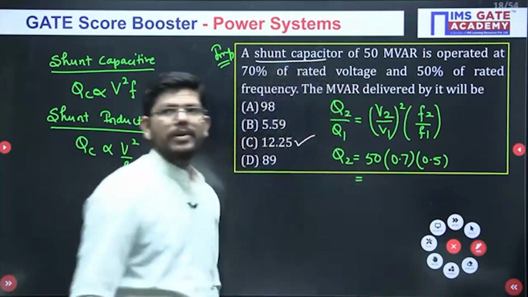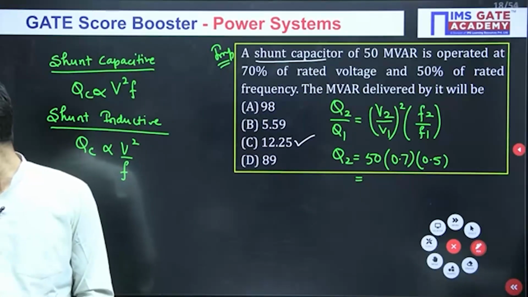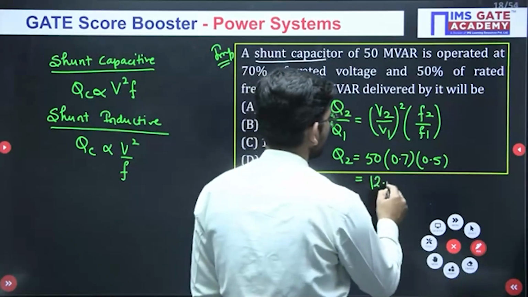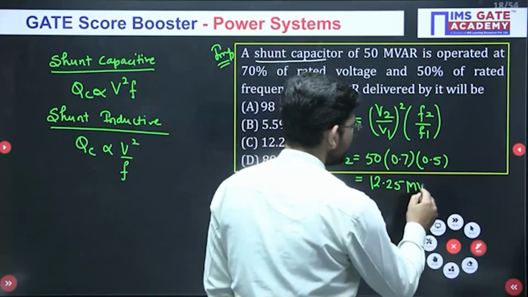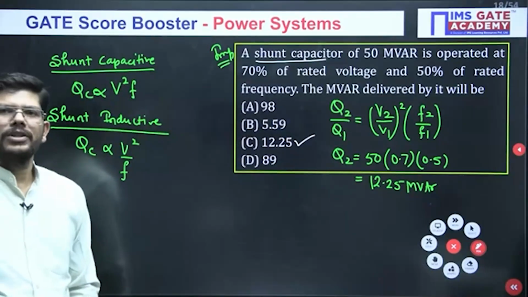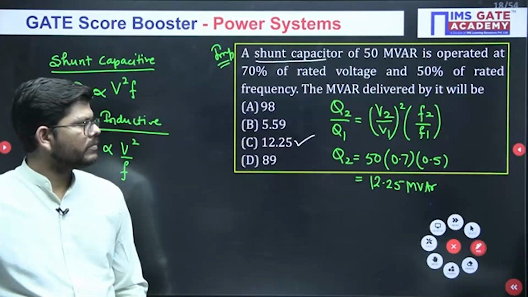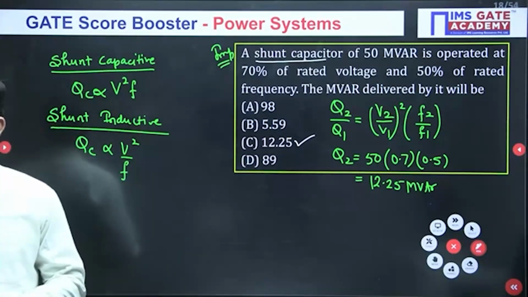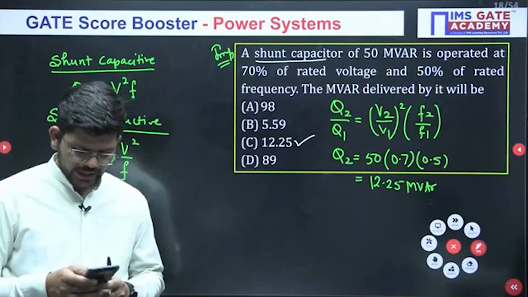So what you will be getting after putting the values? What you will be getting here? 12.25. This is the answer that you are getting, 12.25. So option C will be the right option. Is that fine? Just cross check, solve once again. Divya, your answer is absolutely correct. Let me verify it.